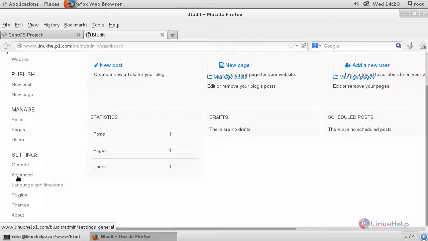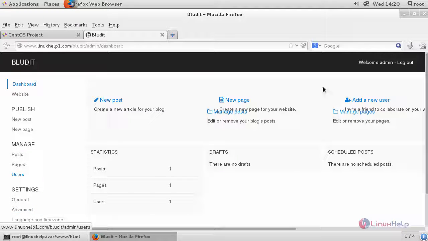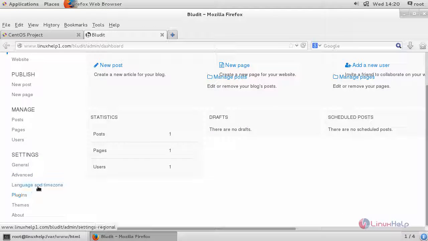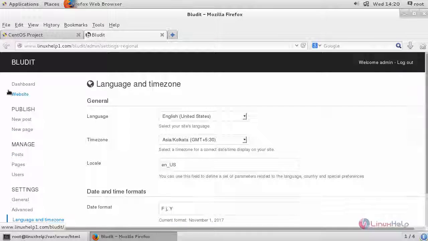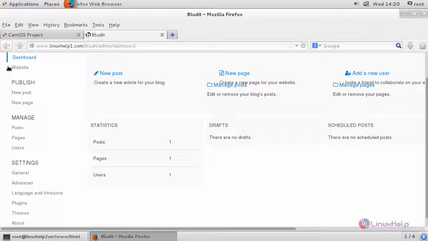These are the settings for your website. You can go and edit the changes as per your wish. And thus we have seen how to install Bludit CMS on CentOS 7.